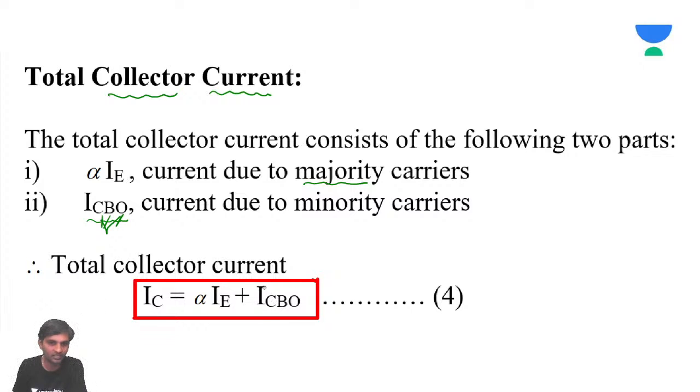What is ICB naught? This is the minority charge carrier current. As I told you, in any part of the transistor, the current is the summation of majority charge carrier current and minority charge carrier current. So IC is the summation of two currents, alpha IE plus ICB naught, where ICB naught is the minority charge carrier current, or the reverse saturation current of a common base configuration.